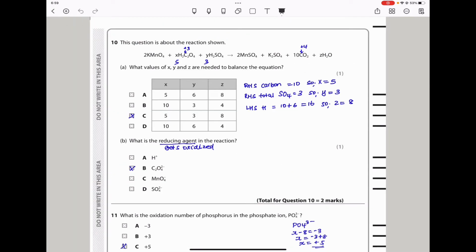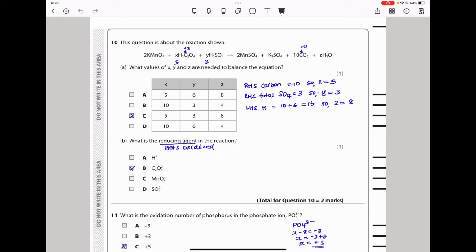Question 10. This question is about the reaction shown. This is the reaction they've given us, and they ask what values of X, Y, and Z are needed to balance the equation. I began by looking at carbon, because on this side carbon is only found in carbon dioxide, and on this side it is only found in this compound here, so it's easier to balance.